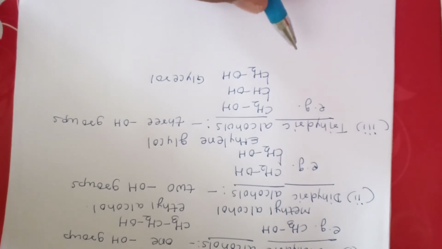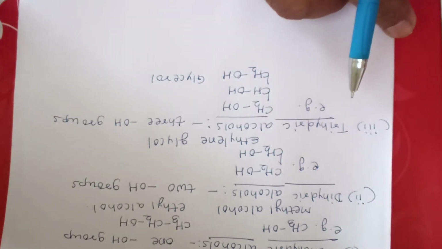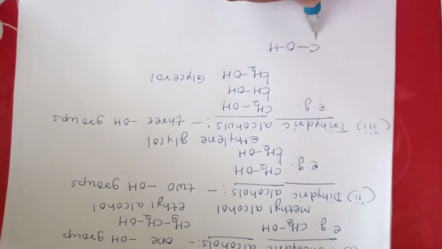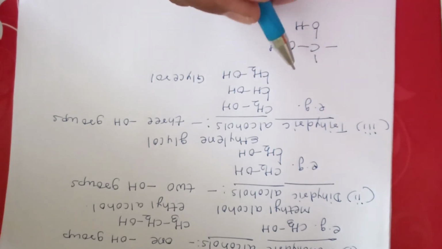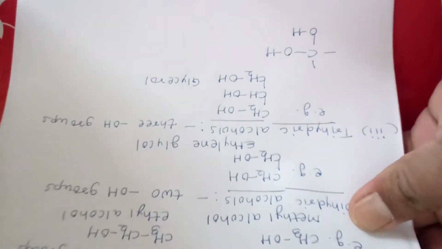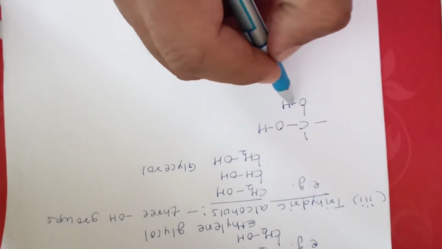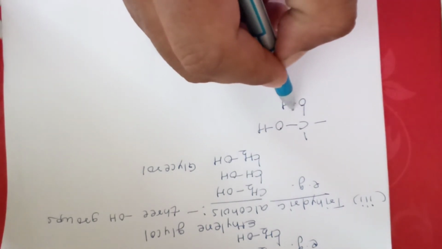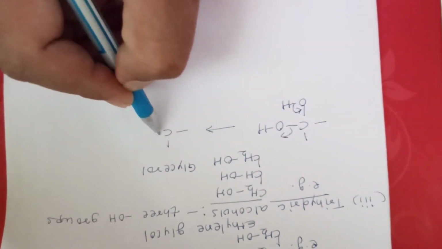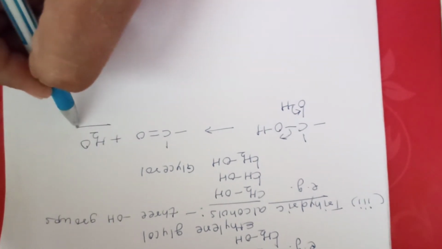So you can have different alcoholic functional groups present attached to carbon atom. Now if you see, there are OH groups attached to single carbon atoms. If more than one OH group is present and it is attached to a single carbon atom, then it is found that the two bulky OH groups undergo dehydration in this way, so that you will have a carbonyl type of moiety generated and a water is lost.